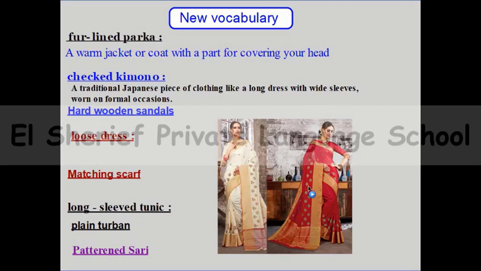So this girl and this girl are wearing patterned saris. This shape of dress is called a sari, and of course this is famous clothing in India. So we can say patterned sari.